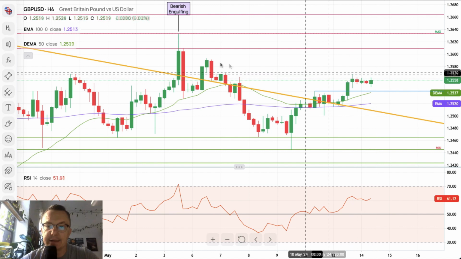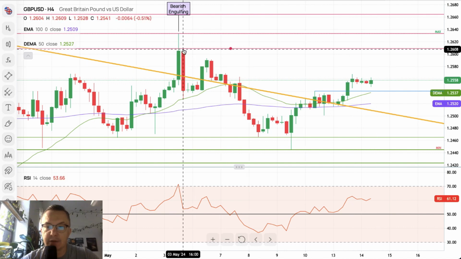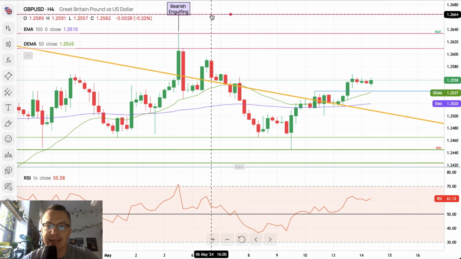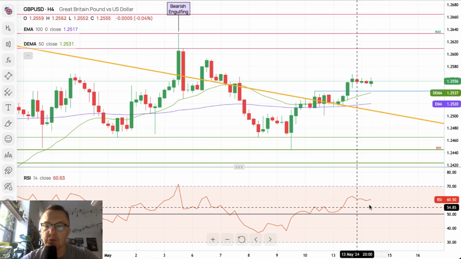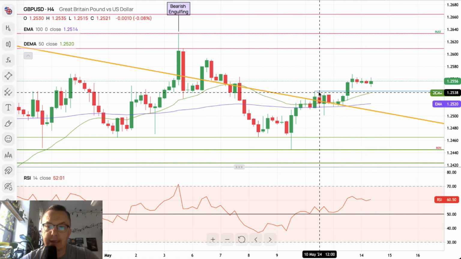The next target is located at the level of 1.2609, 1.2608, 1.2633 is the next one, and the last one is 1.2664. Momentum is strong, momentum is positive, bullish